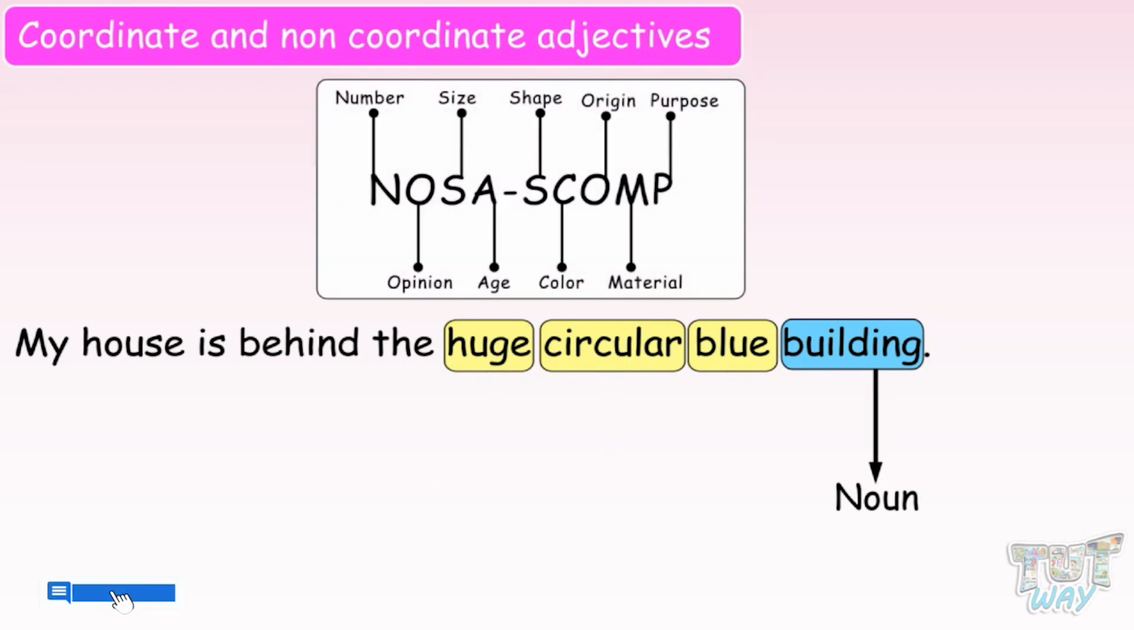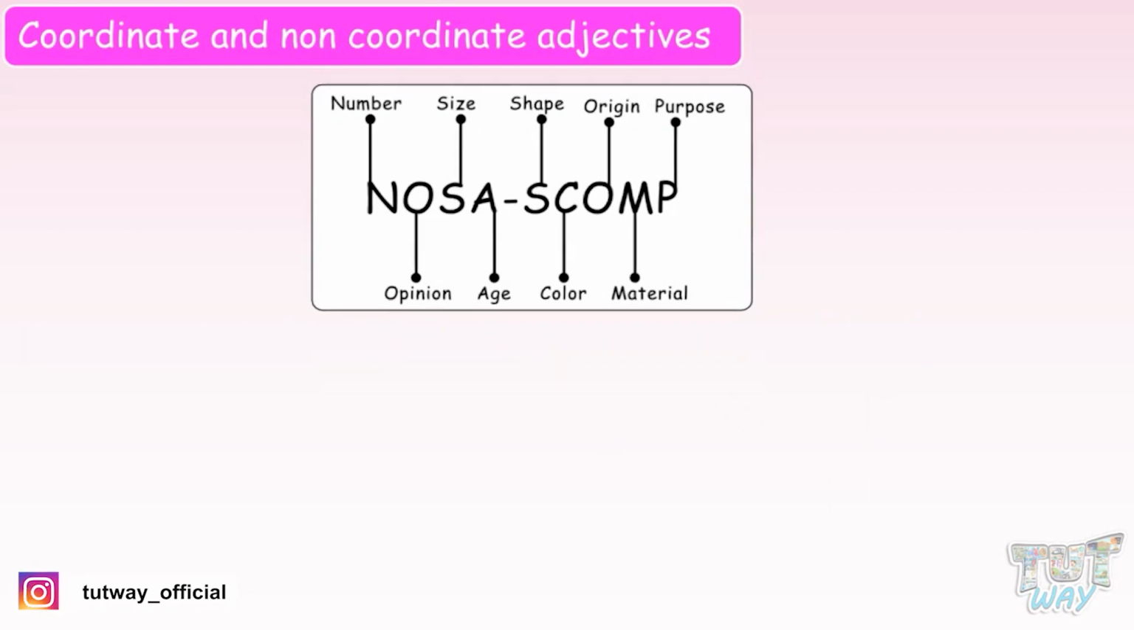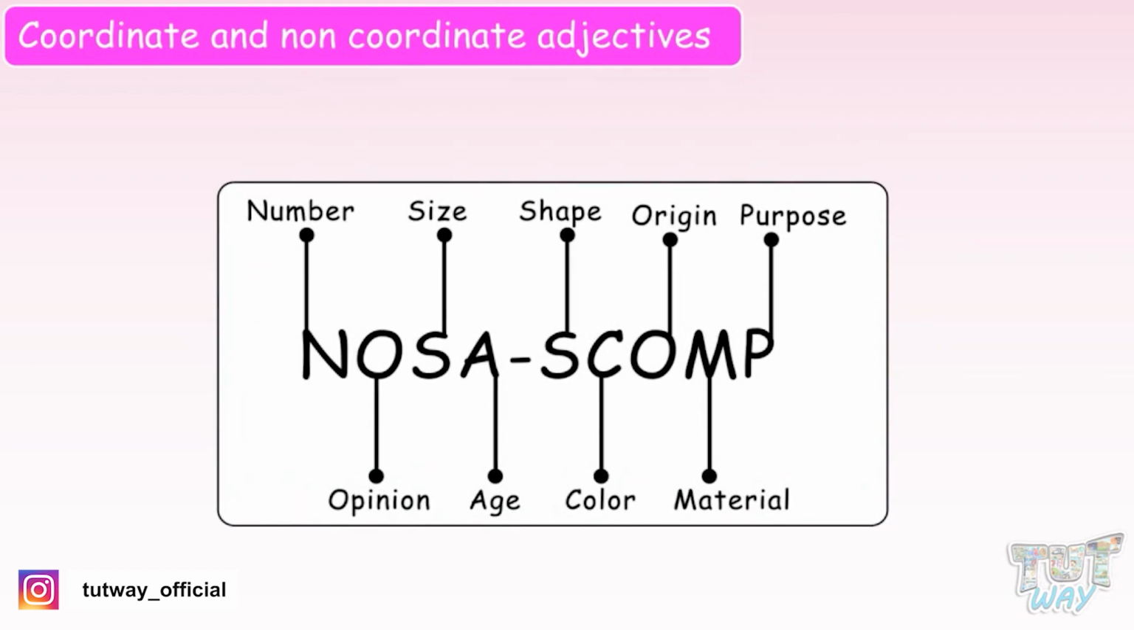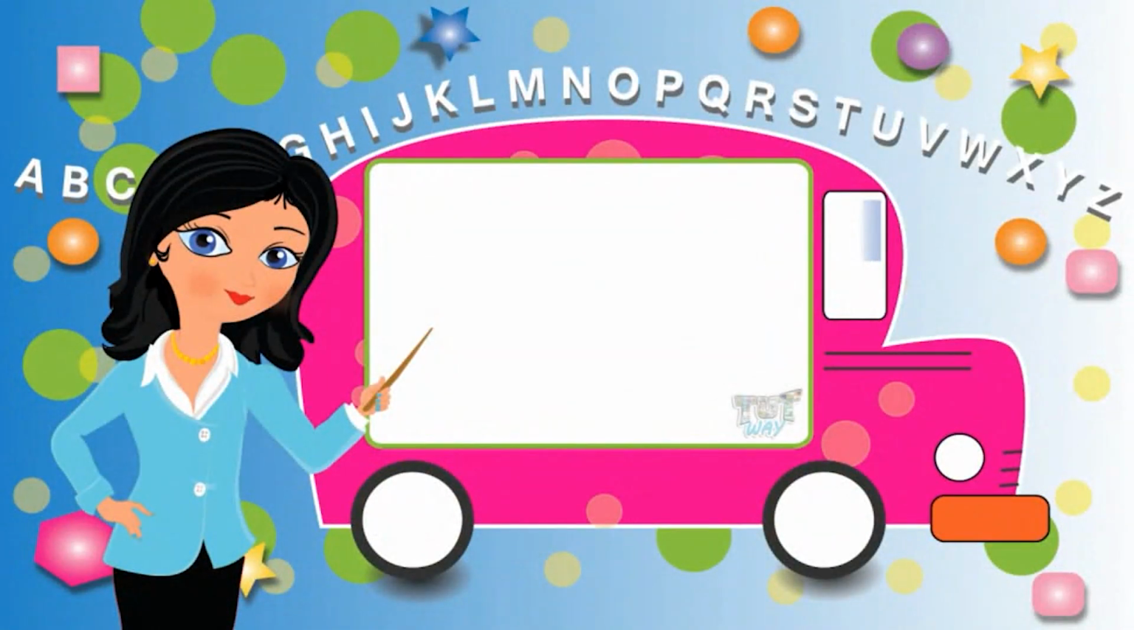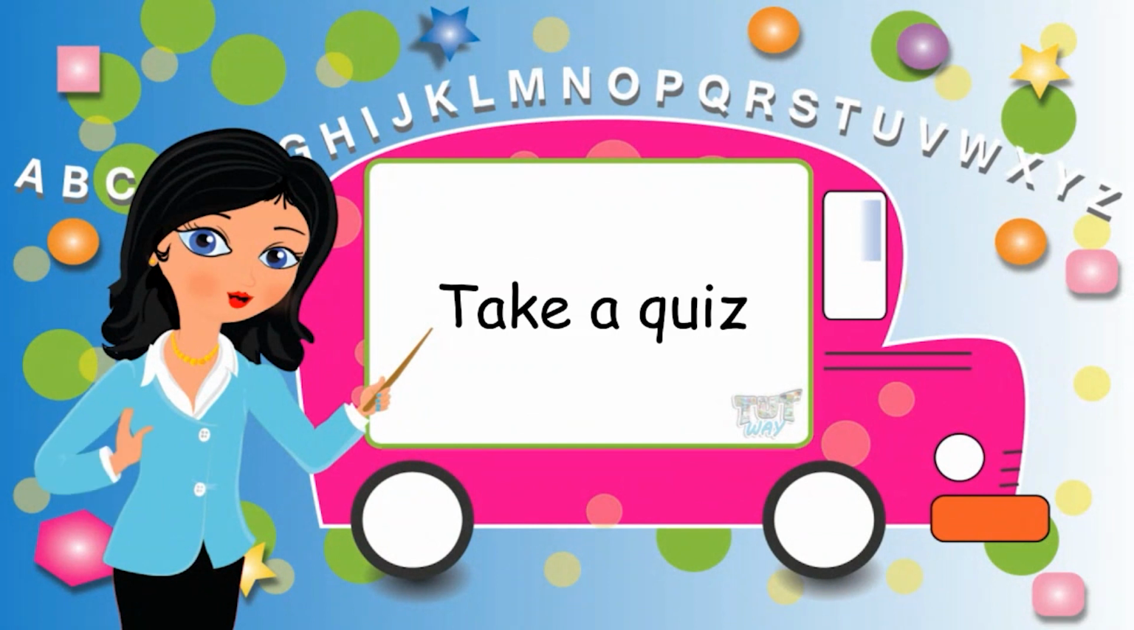So friends, today we have learned what are coordinate adjectives and what are non-coordinate adjectives, and also the sequence that the adjectives must follow before a noun or a pronoun. We will learn more about this adjective sequence and many more examples in our next section. Now you may go ahead and take a quiz to learn more.